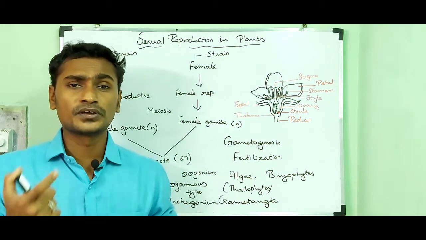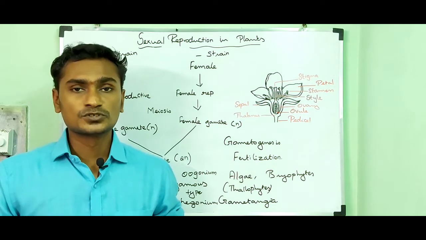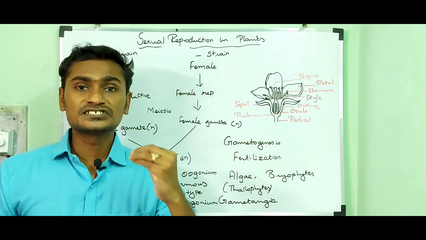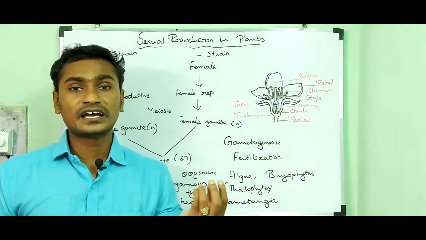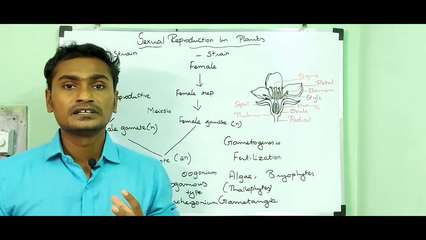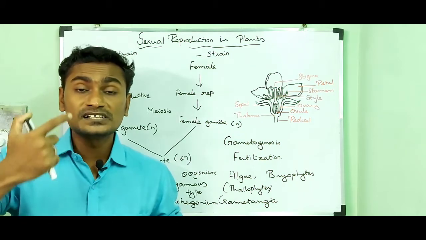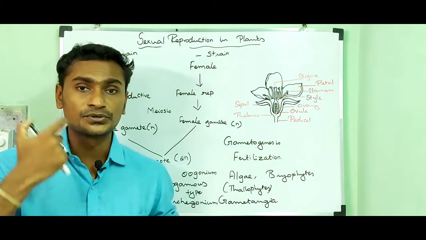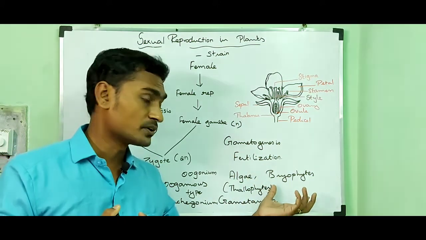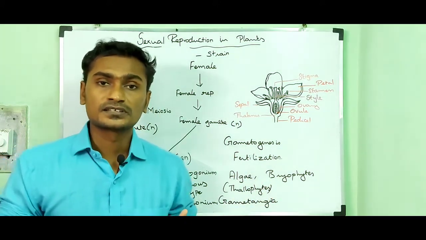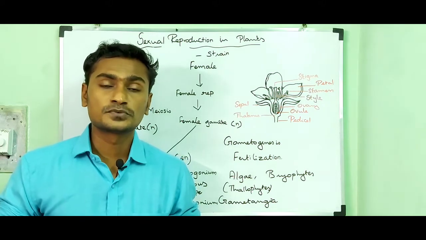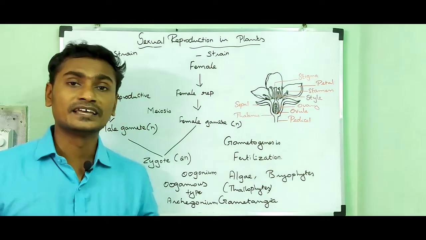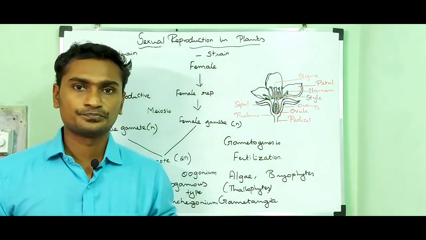While in bryophytes, pteridophytes, gymnosperms and angiosperms, the male gamete reaches the female reproductive structure and fuses with the female gamete. That fertilization takes place internally, resulting in the formation of an embryo. So bryophyta, pteridophyta, gymnosperms and angiosperms are called embryophyta, while algae lack embryos.